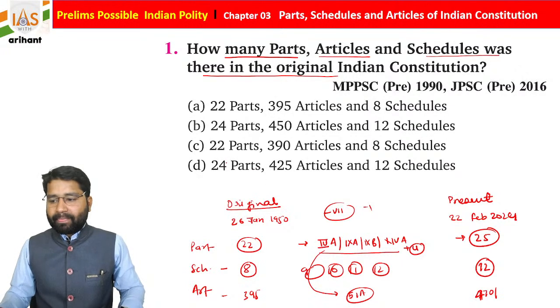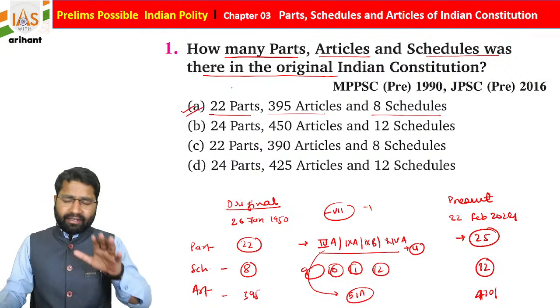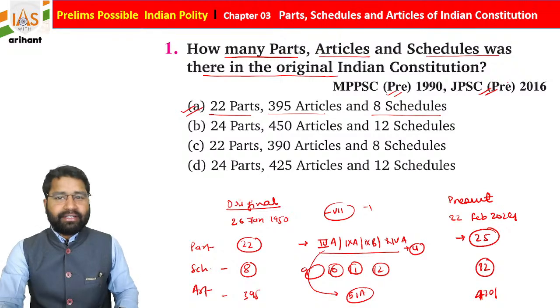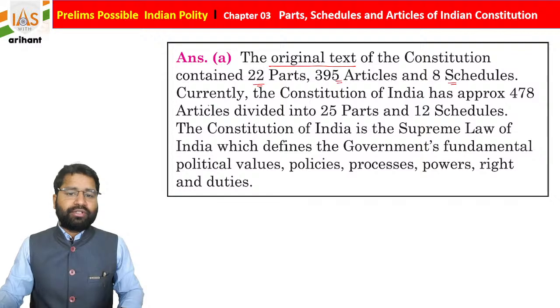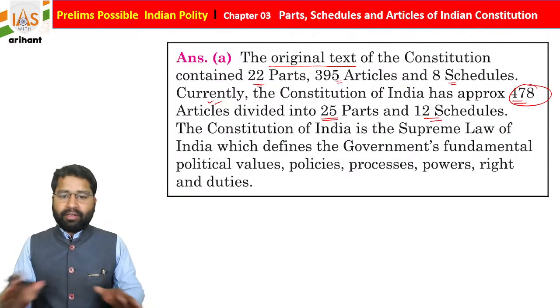So what you find here is that initially we have 22 parts in the Indian Constitution, 395 articles and 8 schedules, and this is asked by examinations multiple times, like Madhya Pradesh 1990, JPSC, State PSC. They are asking these types of questions continuously. So I just added here: in the original text of the Indian Constitution, it contained 22 parts, 395 articles and 8 schedules. Currently, the Constitution of India has approximately 478 articles divided into 22 parts and 12 schedules. We already discussed the same.